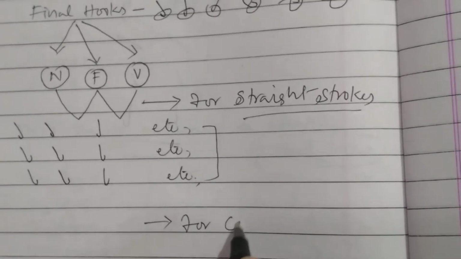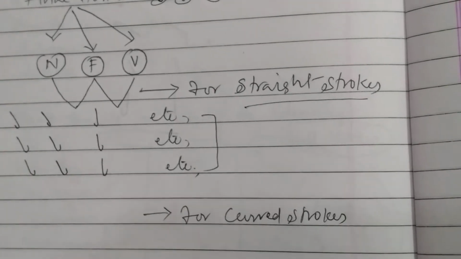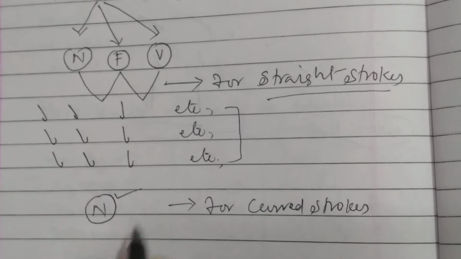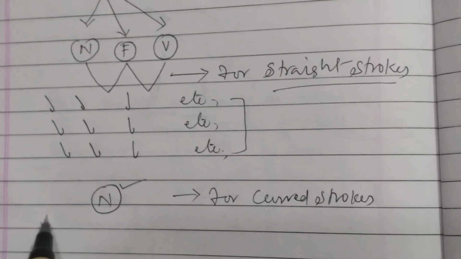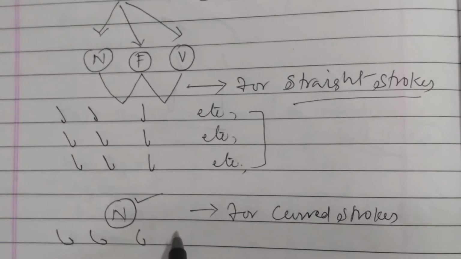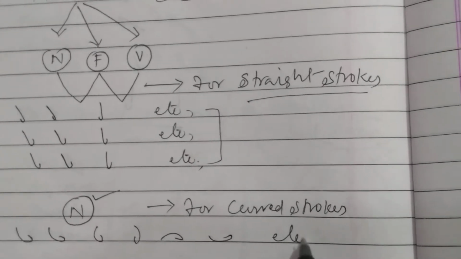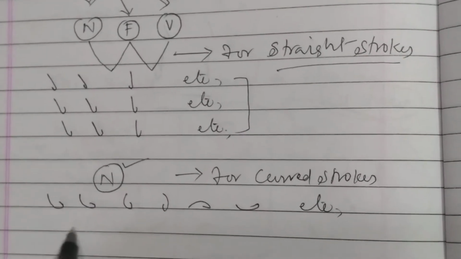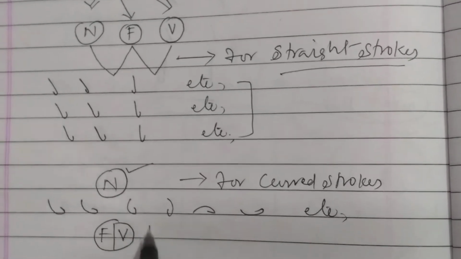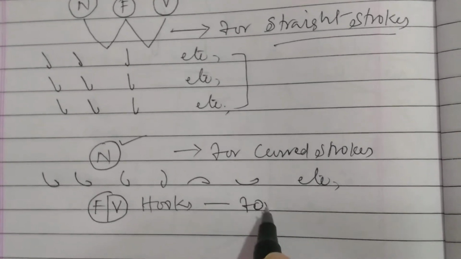For curved strokes, we learned only the N sound. How they are final hooks means F N hook, V, ith, S, M, N, etc. But there are no F and V hooks for curved strokes.